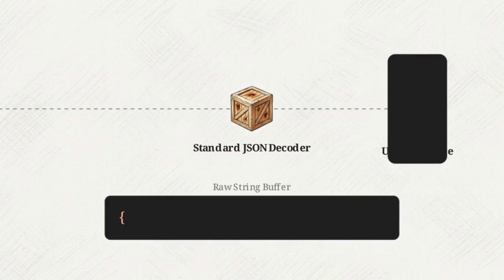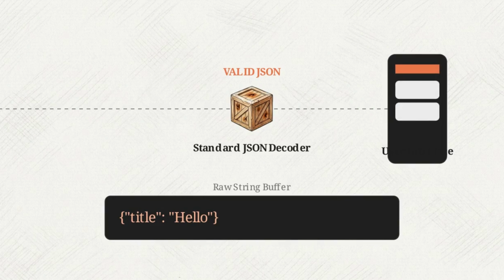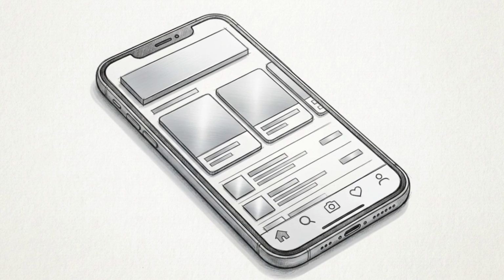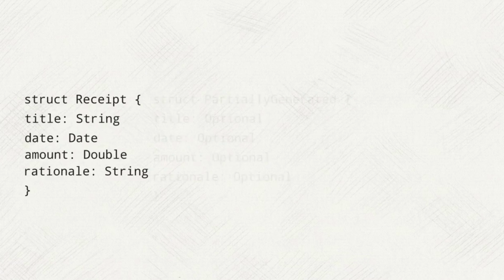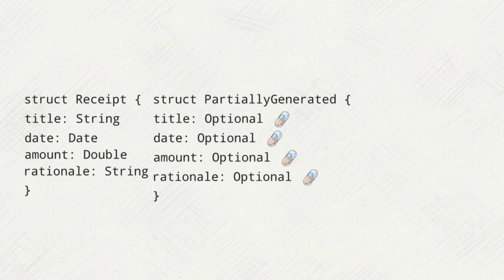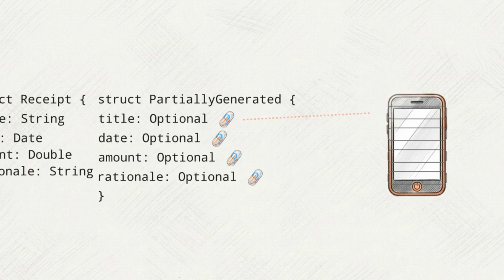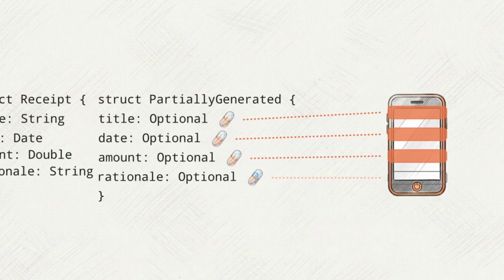Appending raw, incomplete string deltas to a buffer breaks standard JSON decoders until the final token is generated, making real-time UI updates impossible. The framework resolves malformed data streams using snapshot streaming via the streamResponse API, preventing raw string exposure. This diagram reveals how the Generable macro handles incomplete data. It synthesizes a partially generated structural mirror, actively transforming every individual property into an optional type wrapper. Declarative UI frameworks like SwiftUI bind directly to these optionals. Because the data type is valid even when empty, interface elements can animate instantly as individual properties populate from nil to a finalized state.